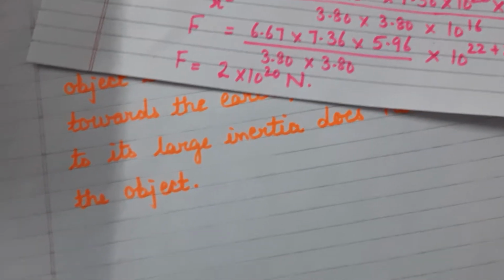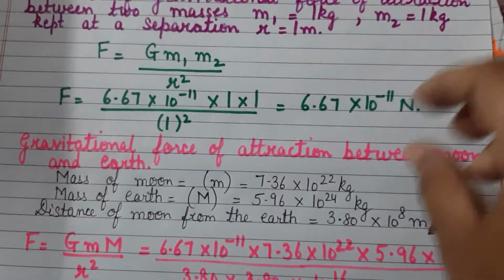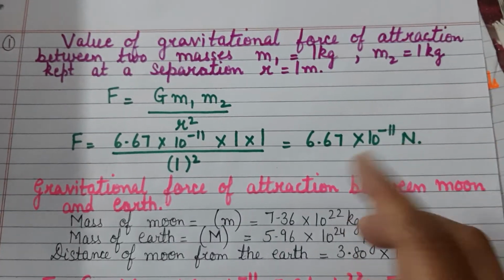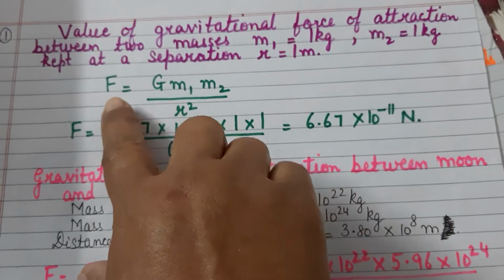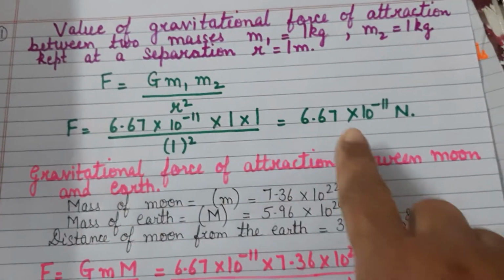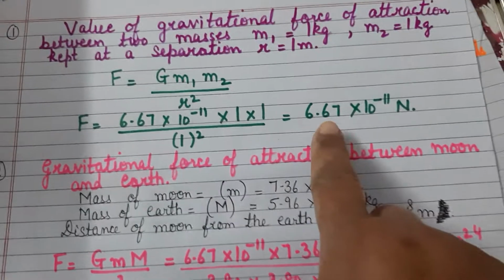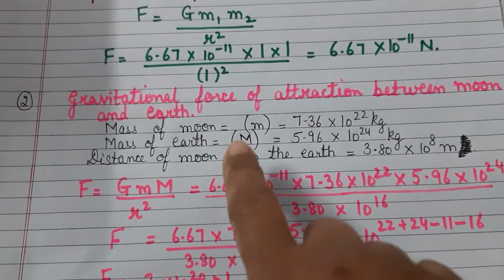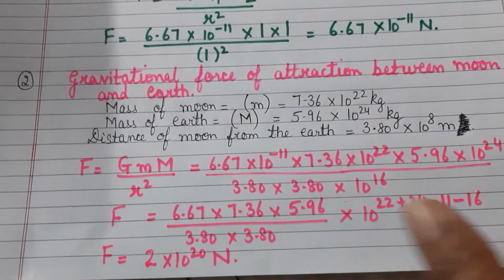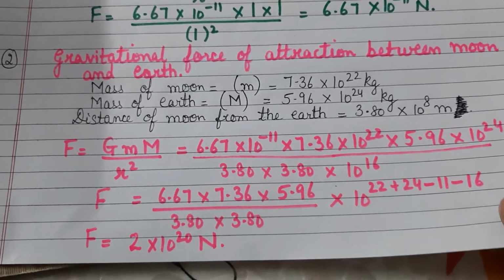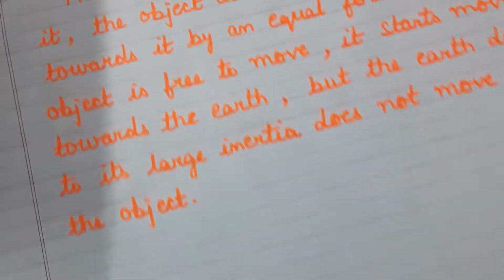After that, if you are asked simple 2 marks or maybe 3 marks numerical problems, you will be given the point masses and the distance of separation. You have to find out the value of the gravitational force of attraction between them. Similarly, you will be given the mass of the moon, earth, and the distance between them, and you have to calculate the force of attraction between the moon and the earth. That also could be calculated.